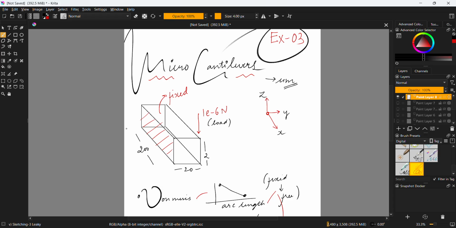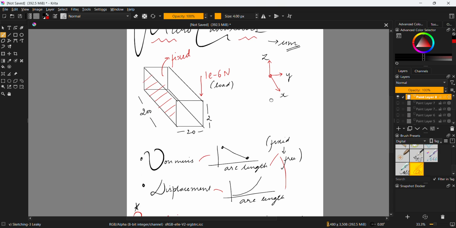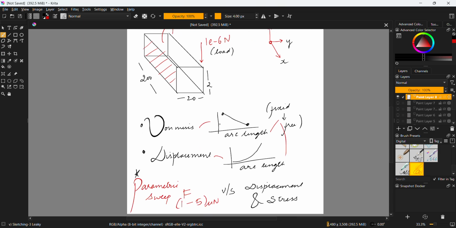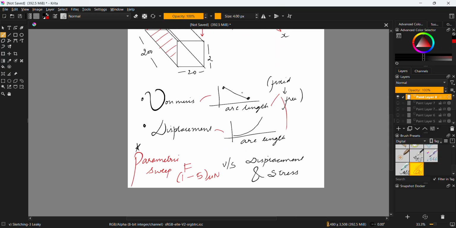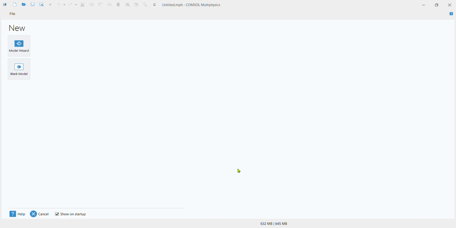This is the illustration of a micro cantilever structure. It will have a dimension of 200 is to 20 is to 2, and I will be plotting both the von Mises stress and the displacement, and we are estimating the same graphs as we did in the first experiment. In addition, we are also trying to have a parametric sweep of force, and we're trying to understand for a given point if the displacement and the stress is going to vary with the varying force from 1 micronewton to 5 micronewtons. I will now start to do the simulation.